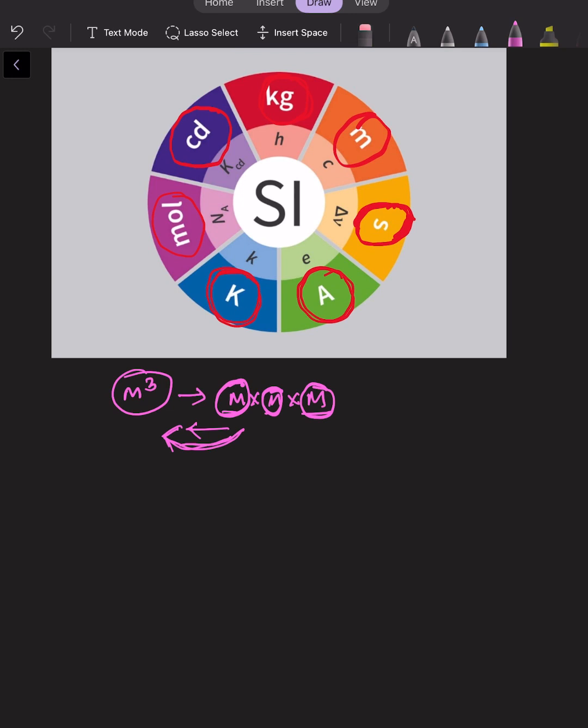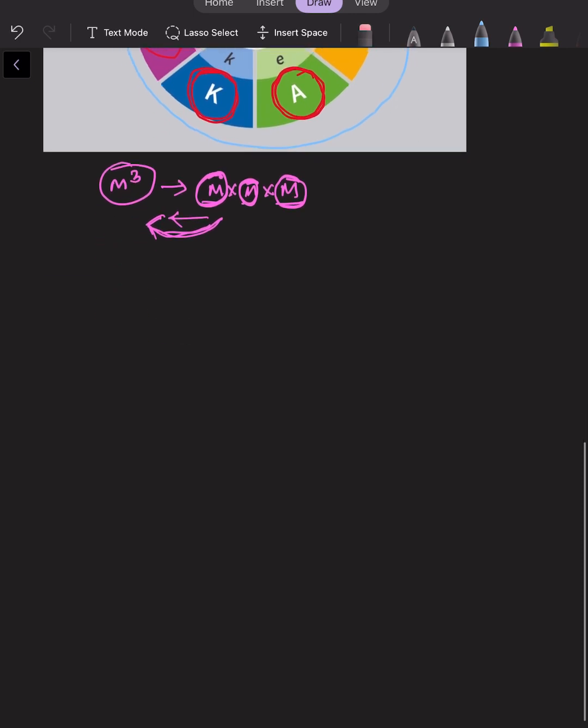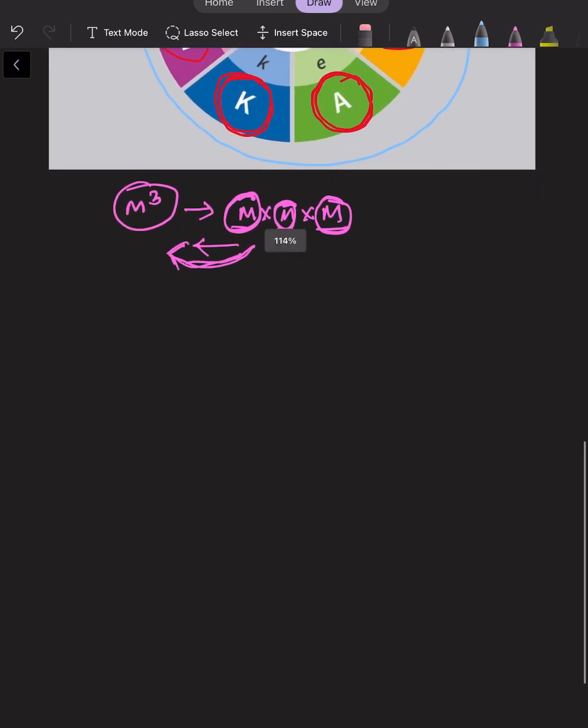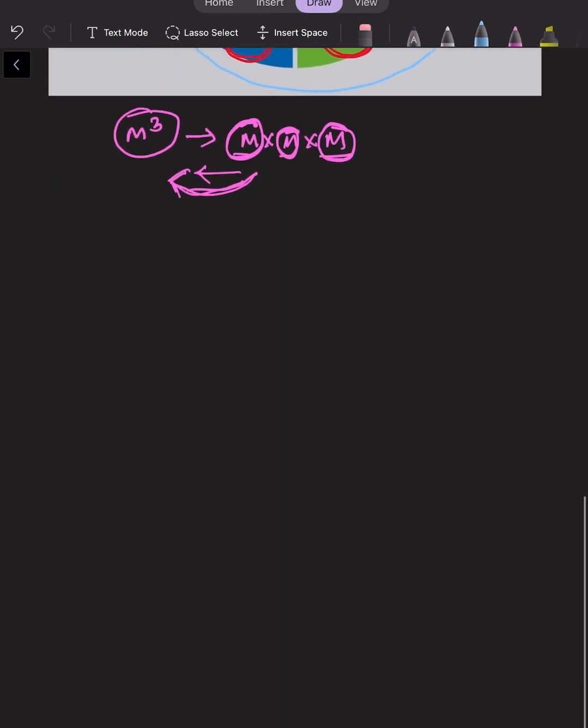The seven main important base units are second, meter, ampere, Kelvin, mole, candela, and kilogram, right? So we will talk about different physical quantities that would be useful in our study of chemistry.